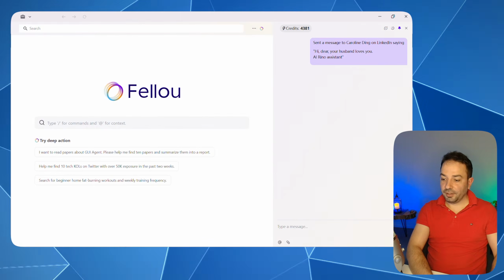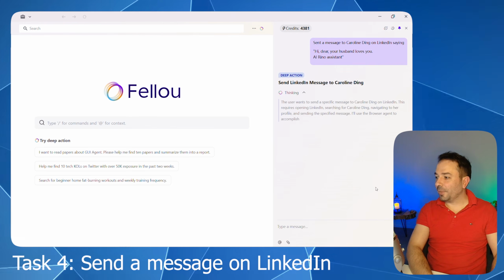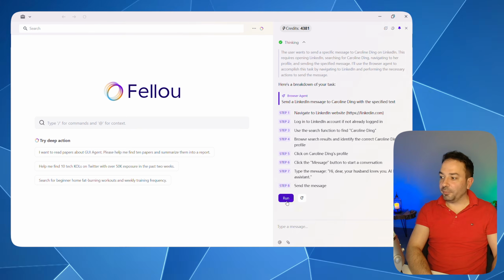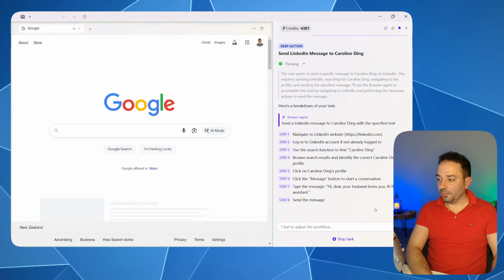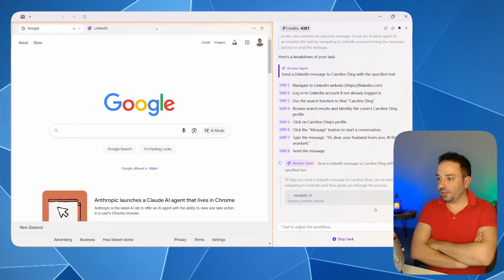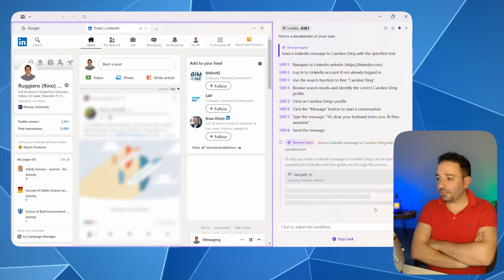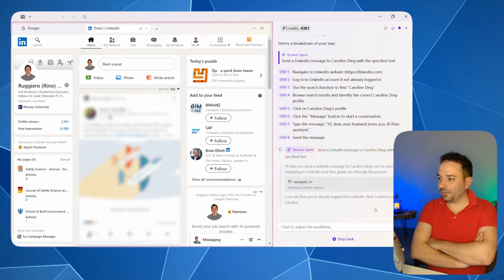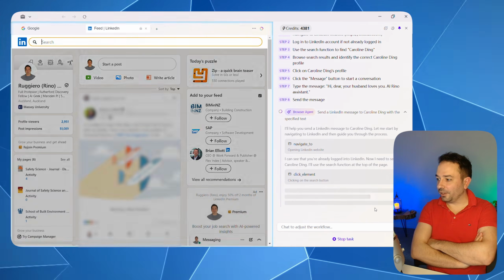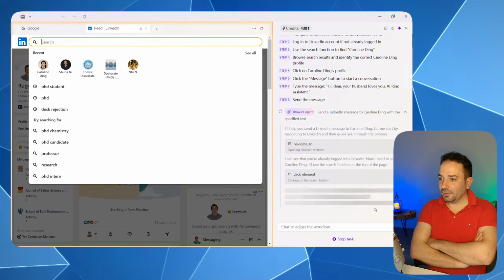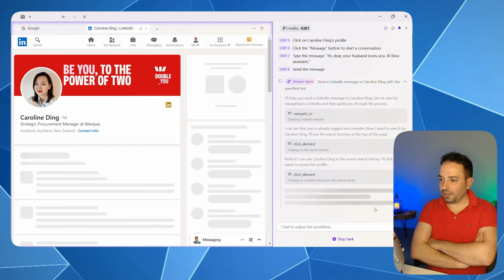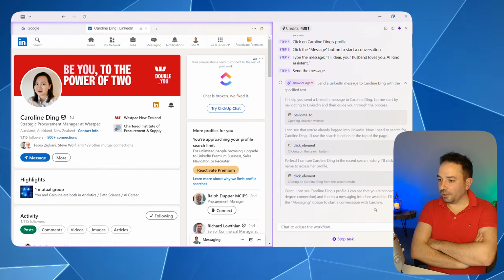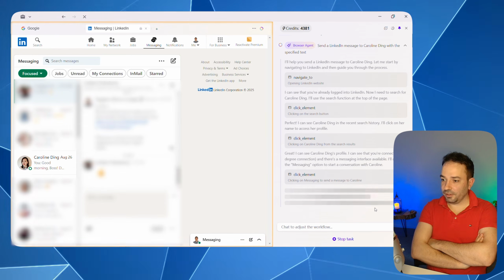And of course I had another task: to try to send a message to my wife using my LinkedIn account. Of course I had logged in on my LinkedIn before this step. So let's see. Yes, it's opening LinkedIn already. I'm always super fascinated to see the computer vision part in which it's capable of scanning all the little elements and tasks. You can see he has already identified Caroline Ding, and let's see if he's going to be capable of opening the message session and see what happens next.